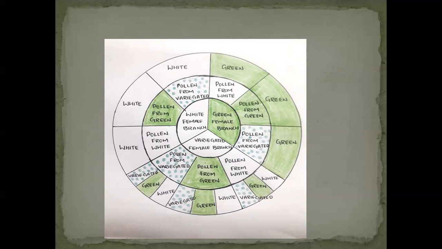These results show that the progeny inherit the color of the female parent only, irrespective of the color of the male parent. So if we cross the female with the male, the progeny gets the color of the female only, not the male. So the inheritance here is maternal. This type of inheritance is called maternal, so it is maternal in nature.